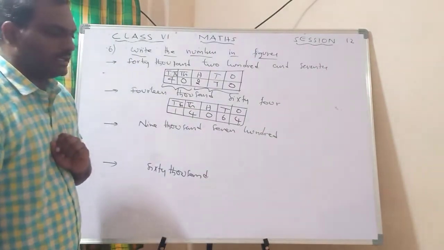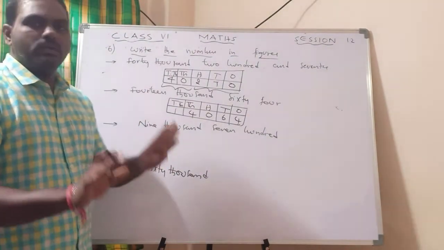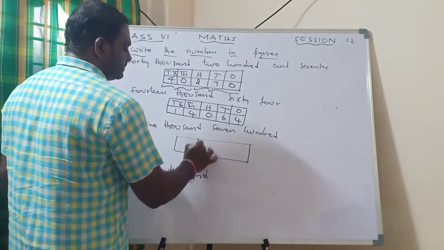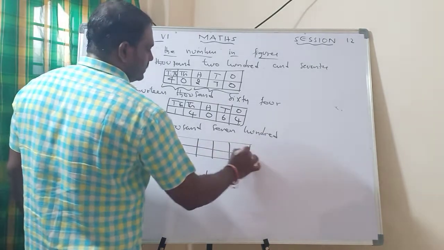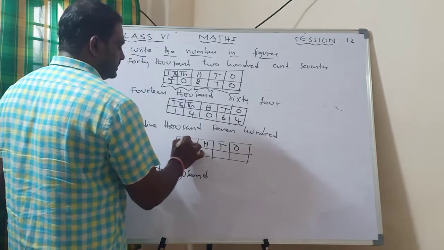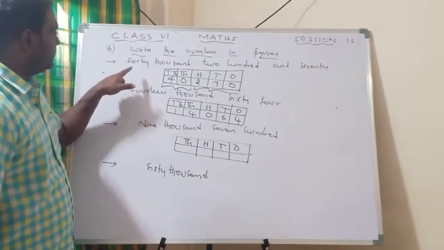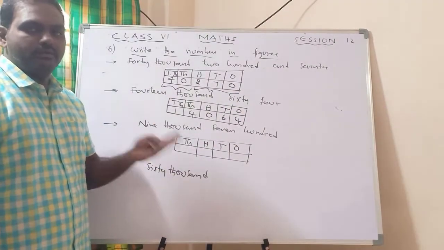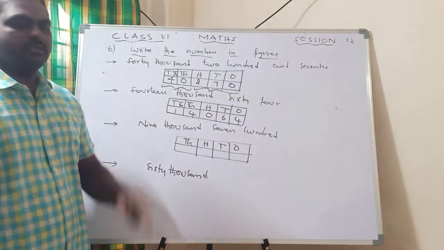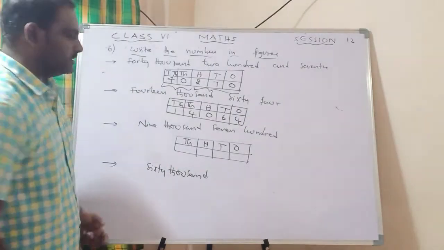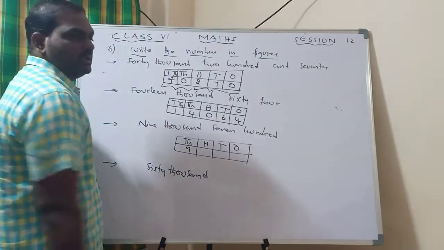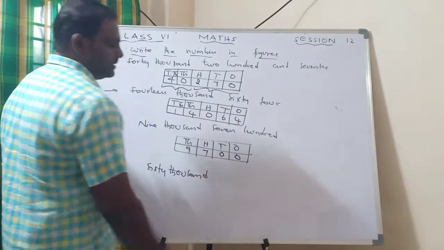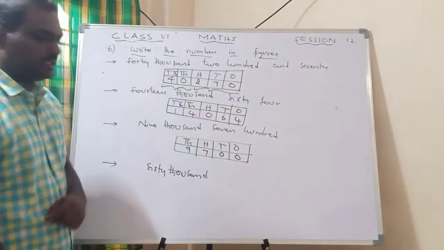Next, 9,700. Look at this, 9,000. Only thousands. So how many boxes should I write? I should write only 4, because ones, tens, hundreds, thousands. In the previous case, 40, 14, after 10, 20, 30, 40 all come under the category of 10,000s. Now in this only 9,000. So what should I write? I should write 9,000. So how many hundreds? 7. And there is no tens, no ones. So I should write 9,007.